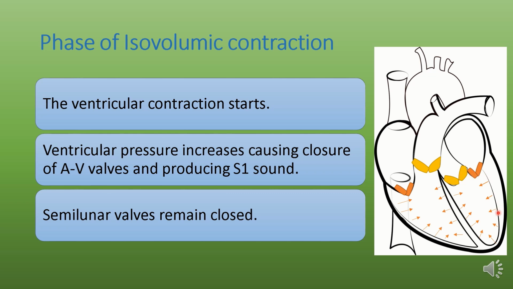That's why the ventricle acts as a closed chamber, and that's why this phase is also known as isometric contraction, because there is little or no shortening of the muscle fibers of the ventricles. Also, there is no adding or ejection of ventricular blood. That's why there is no change in volume, and this phase is also known as the isovolumic contraction phase.